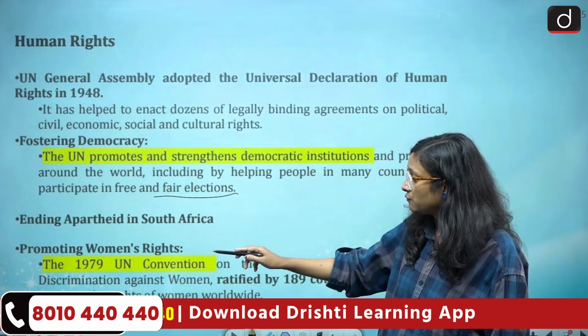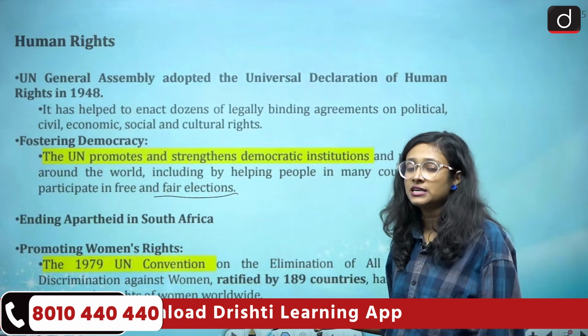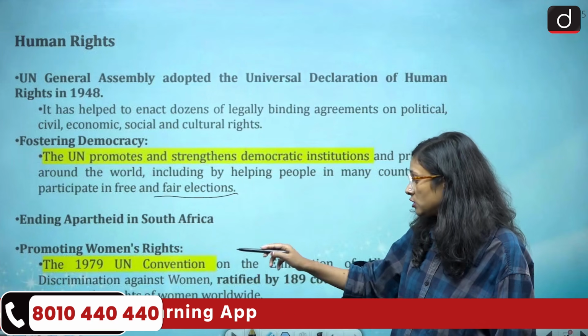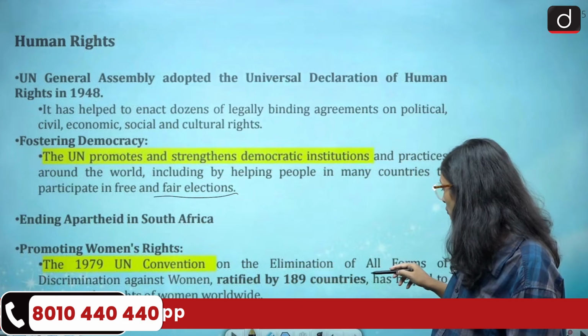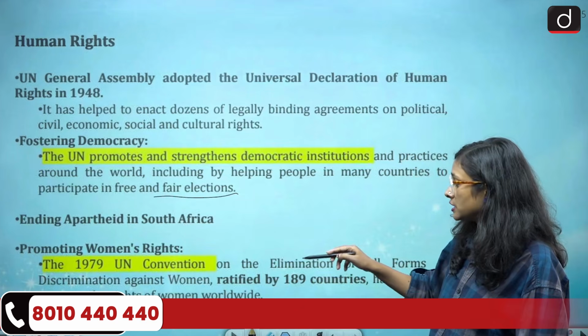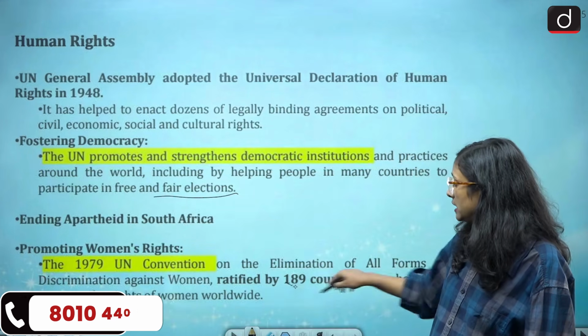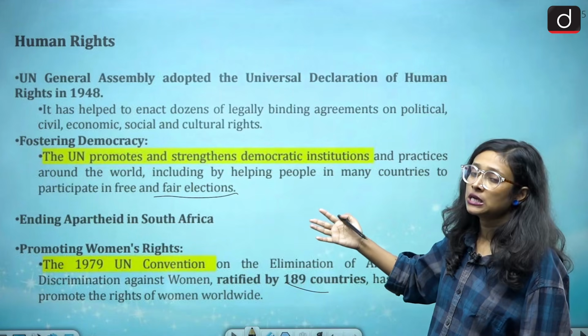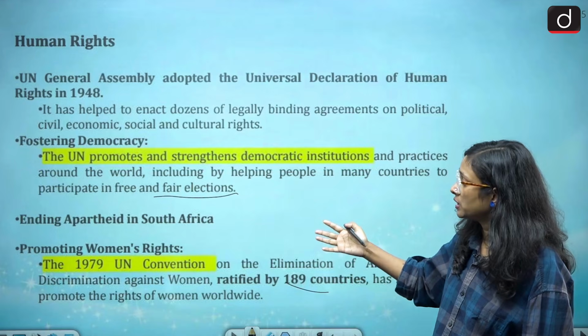And then promoting women's rights. As we already discussed, we had conferences. So there was the 1979 UN Convention on the Elimination of All Forms of Discrimination Against Women, ratified by 189 countries. So we can see how the UN has actively worked for human rights.